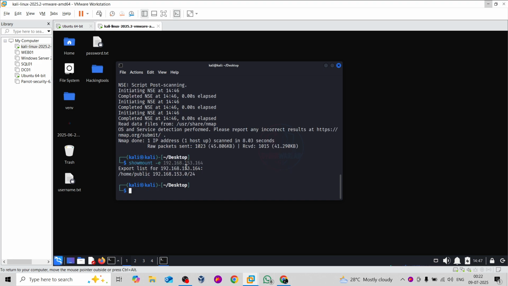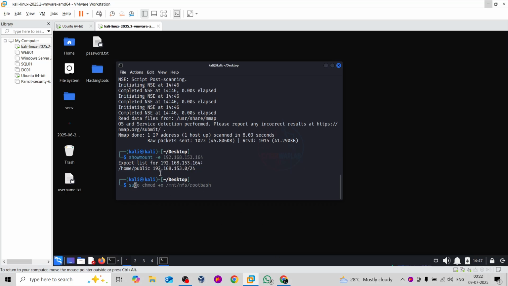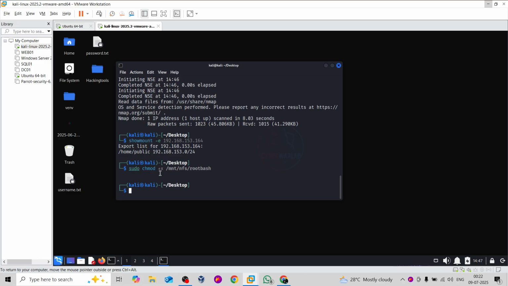So here you can see that we can run some commands in home public, which will help us to become root. But we cannot perform this directly. For that, you need to first create something like sudo chmod plus, your mount NFS, then root bash. Basically you need to first create the root bash, and this will help you to get shell access of the device.